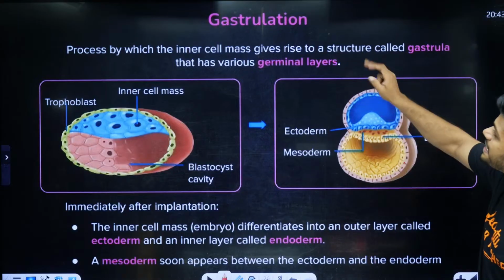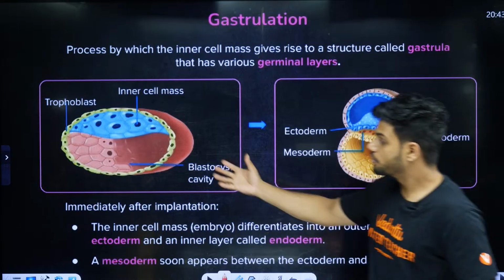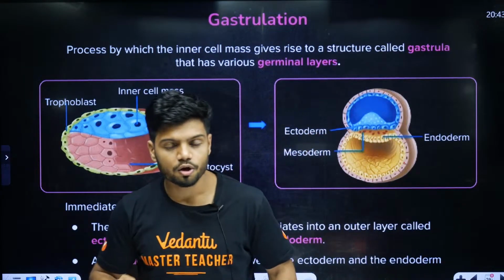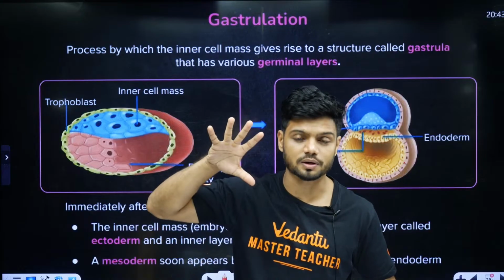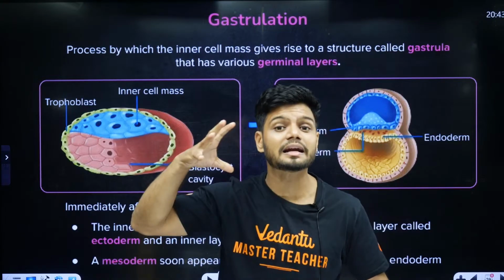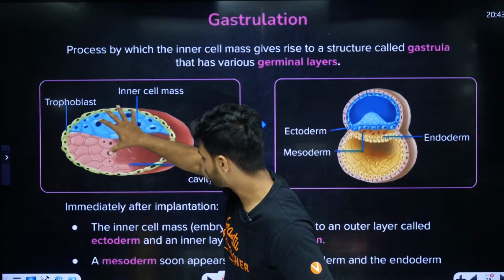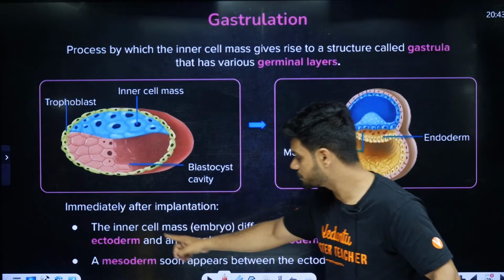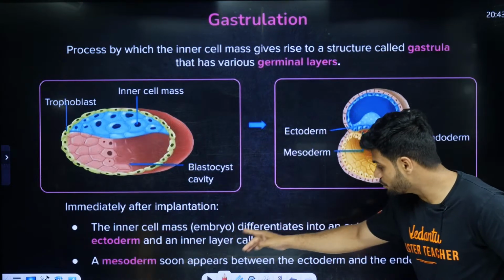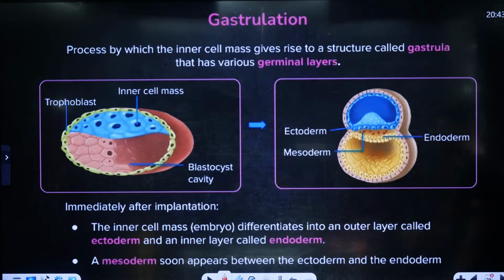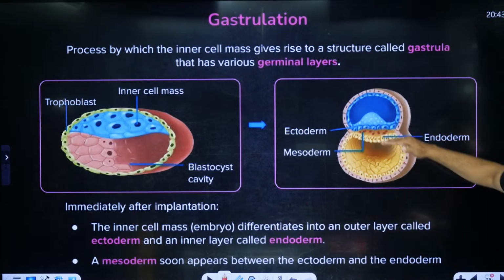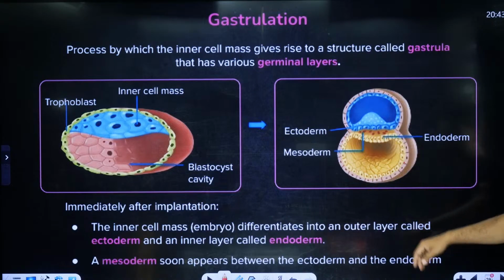Next is called as gastrulation. ये जो इनर सेल मास है ना, वो इनर सेल मास अभी डिवाइड करेगा स्टूडेंट्स. इनर सेल मास डिवाइड करेगा. Immediately after implantation, the inner cell mass, the embryo differentiates into outer layer called as ectoderm, inner layer called as endoderm, and middle layer called as mesoderm.